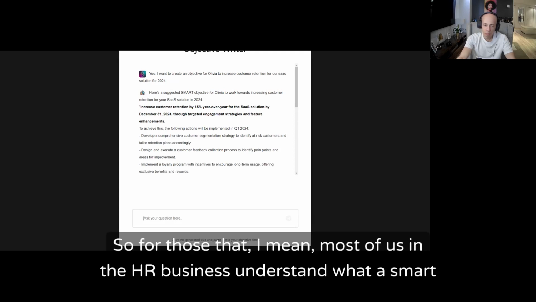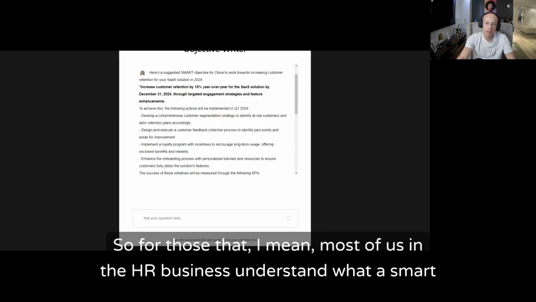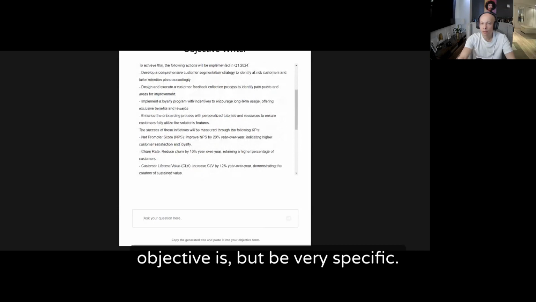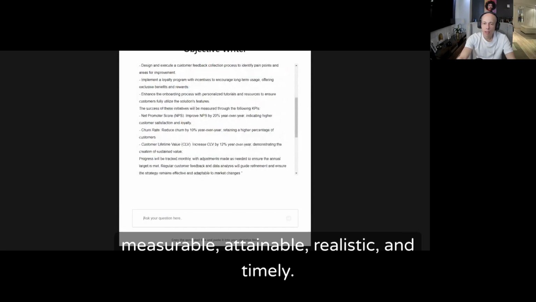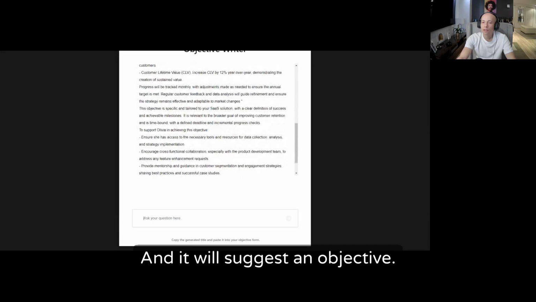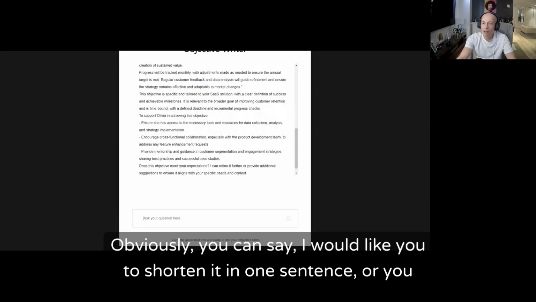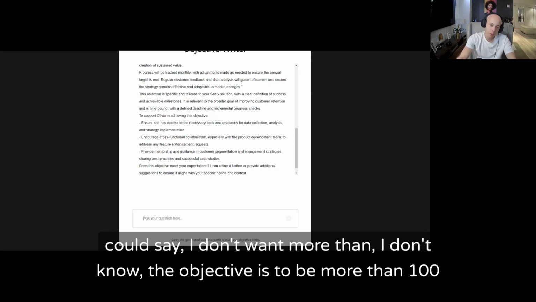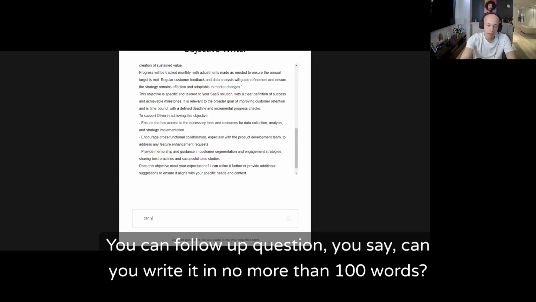Most of us in the HR business understand what a SMART objective is: specific, measurable, attainable, realistic, and timely. All this will be taken into consideration, and it will suggest an objective. Obviously, you can say, I would like you to shorten it to one sentence, or I don't want the objectives to be more than 100 words. You can follow up with a question, like, can you write it in no more than 100 words?